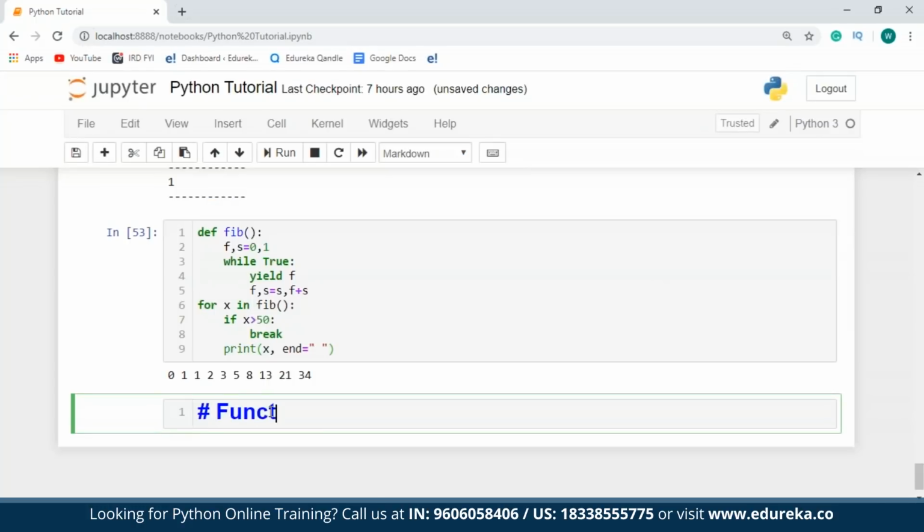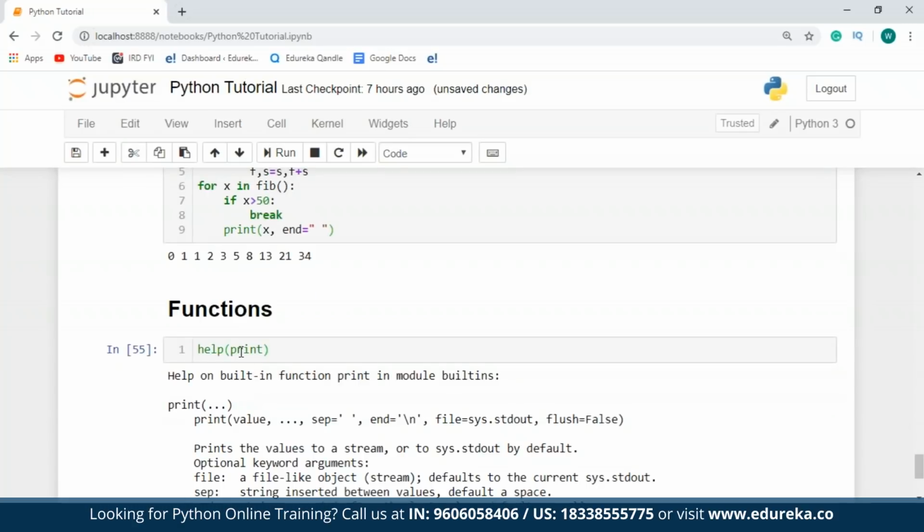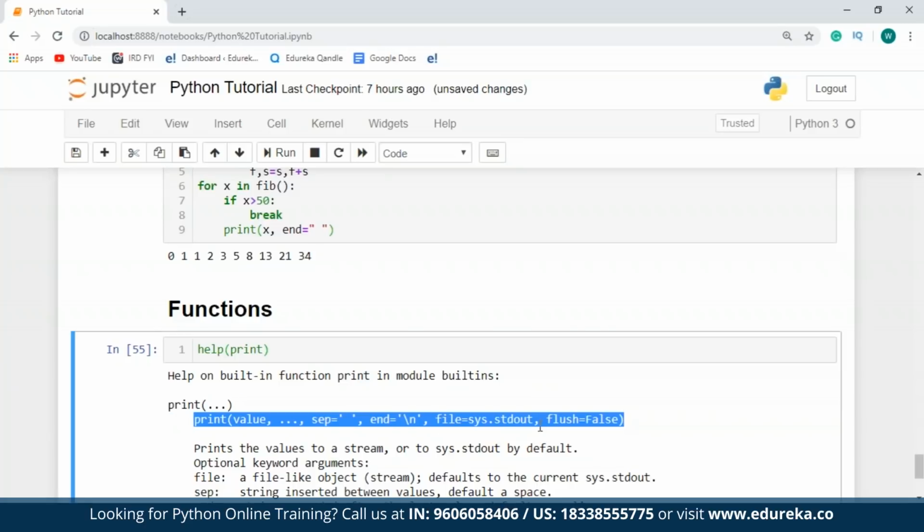I'll say functions. To show the syntax of this function to you guys, I'll make use of the help function. So help on the print function will return all the documentation about the print function in Python. As you can see on the screen, the print function takes a number of parameters.